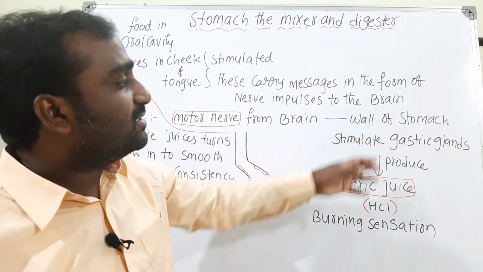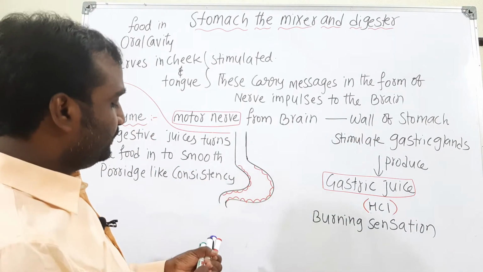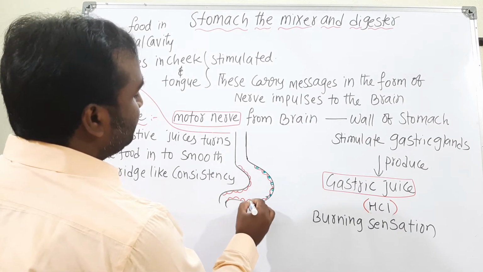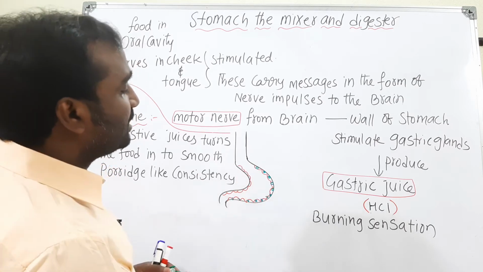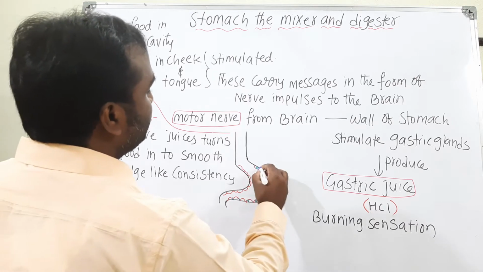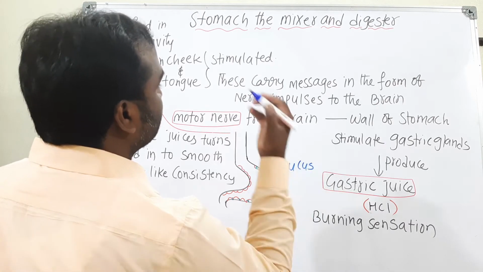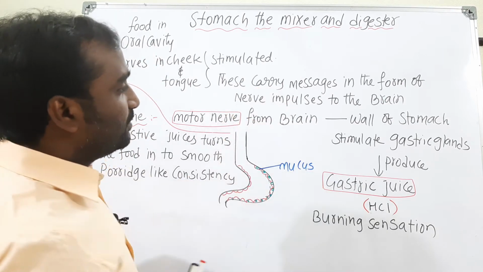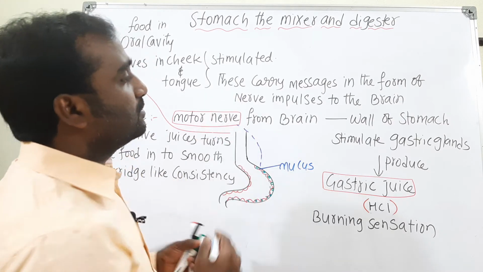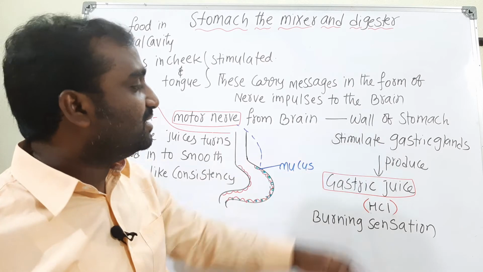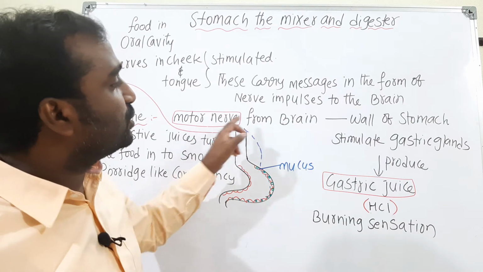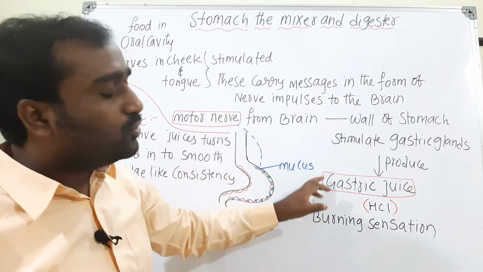The walls of the stomach have gastric glands, and the entire wall is lined with mucus. The gastric glands are stimulated by the motor nerves and produce the gastric juice.